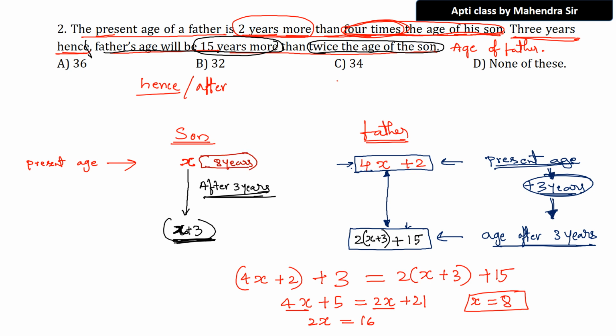Present age of the son is 8 years. But are they asking the son's age? No, they are asking the age of the father. The present age of the son is 8 years, that means the x value is 8. You have to calculate the father's age. How will you calculate the father's age now? 4 times the son's age plus 2. That means 4 into the x value, 8, plus 2. What is the answer now? 4 eights are 32, plus 2. 34 is the present age of the father.